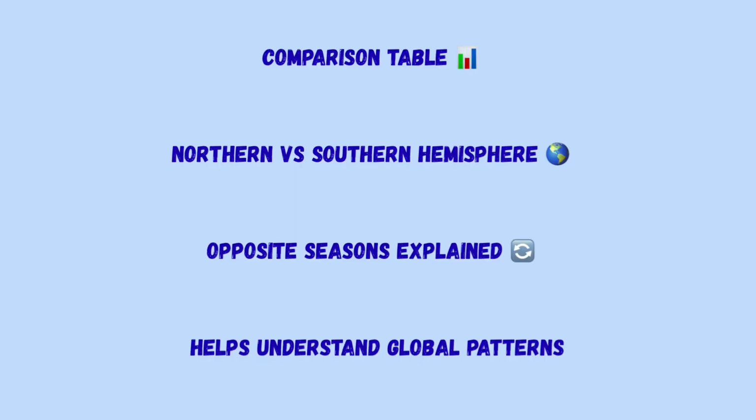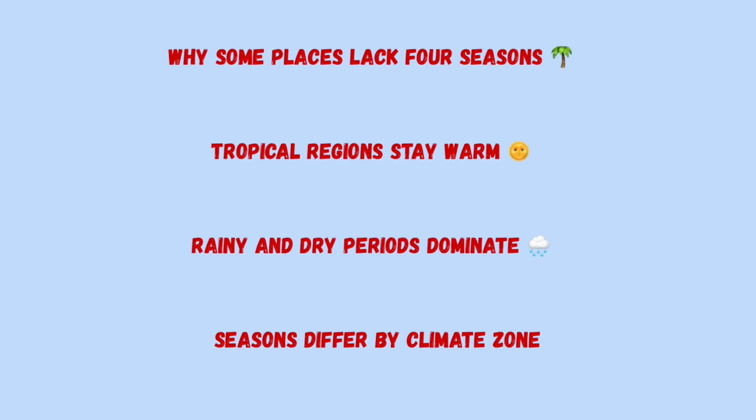So now, why do some places lack 4 seasons? Not all places experience 4 seasons because of their latitude. Equatorial regions receive nearly the same amount of sunlight all year, and temperature stays warm, with wet and dry seasons instead of spring, summer, autumn, and winter. Polar regions receive very little direct sunlight, are extremely cold most of the year, and experience long light and dark periods, not 4 clear seasons. So 4 distinct seasons mainly occur in the mid-latitude temperate zones.